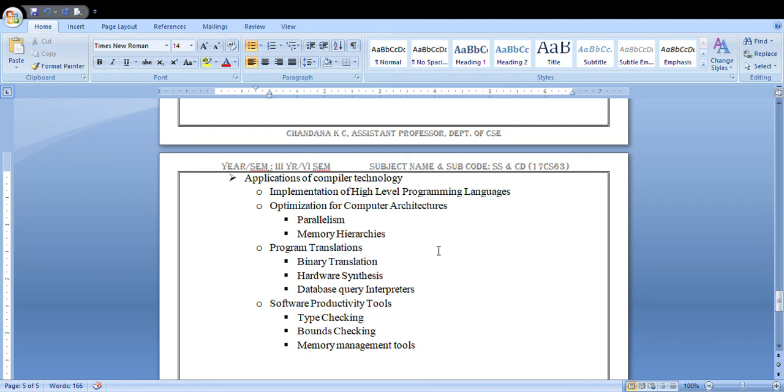And next one is your hardware synthesis. In hardware synthesis, the hardware designs are mostly described in a high level hardware description. For whatever hardware you are trying to connect, you should have some set of instructions, some set of code.